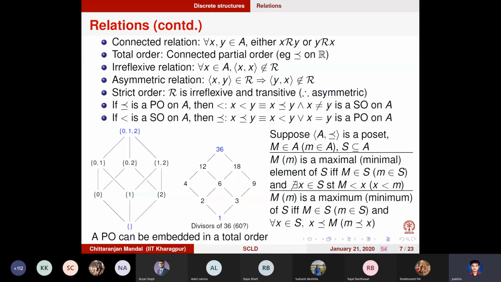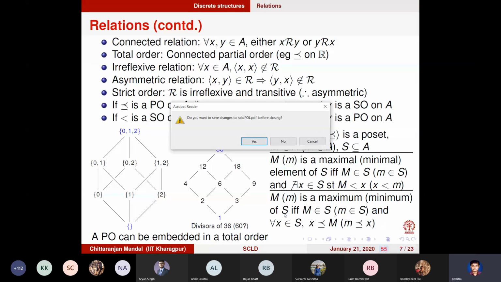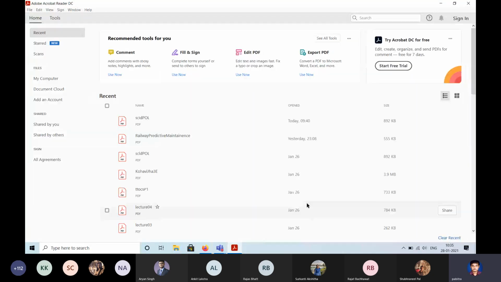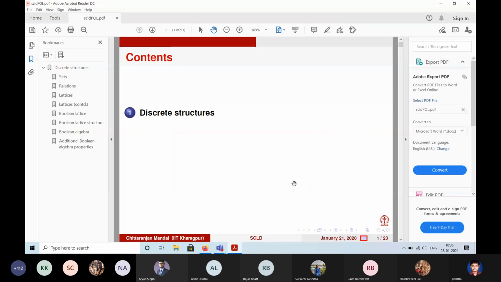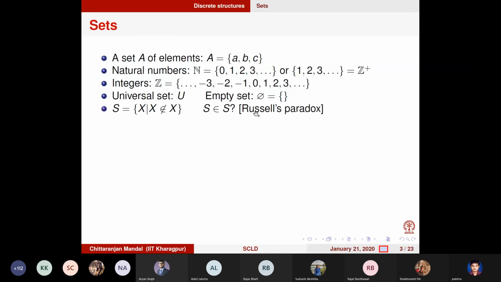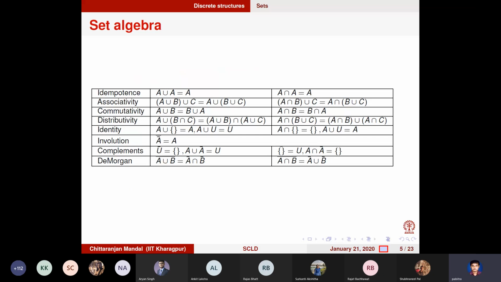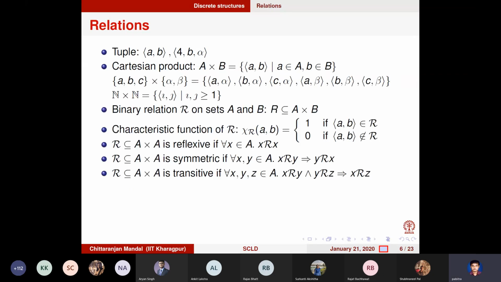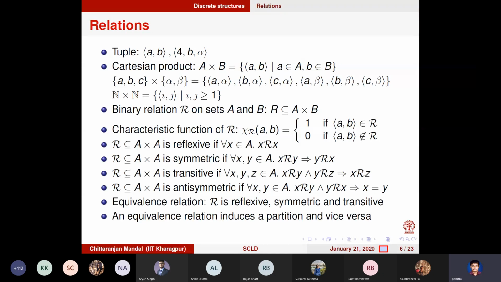Oh, it closes after 1 hour. Wait, so CRM tries to program everything. Yes, his Acrobat closes after 1 hour.